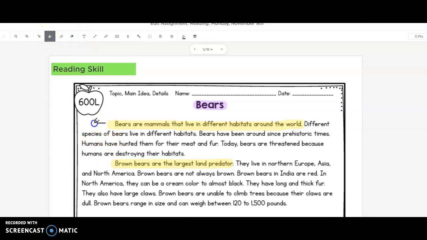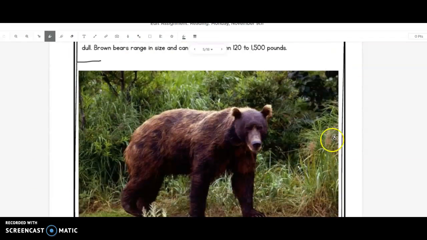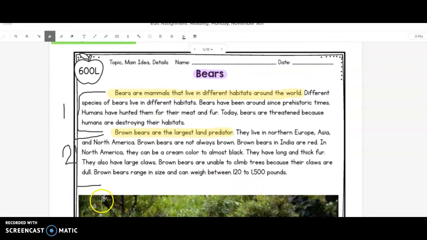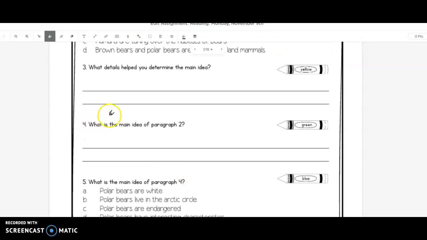So on yours, I want you to label your paragraphs. We have paragraph 1. We have paragraph 2. You can see we have a photograph down here with a caption at the bottom. And in paragraph 2, we are looking for the main idea. Double check, we're looking for the main idea. Yes, the main idea of paragraph 2.